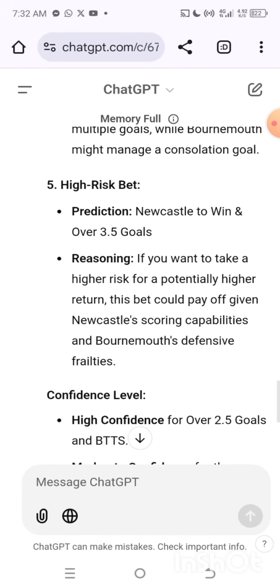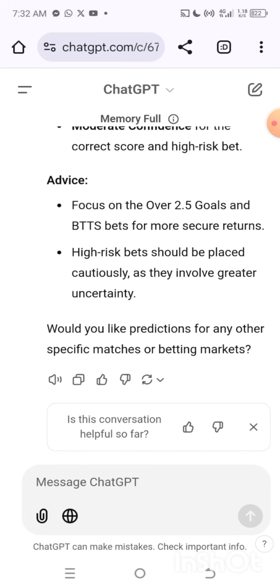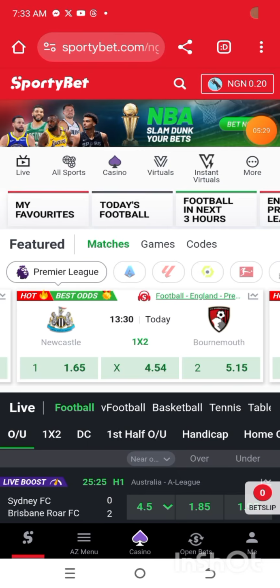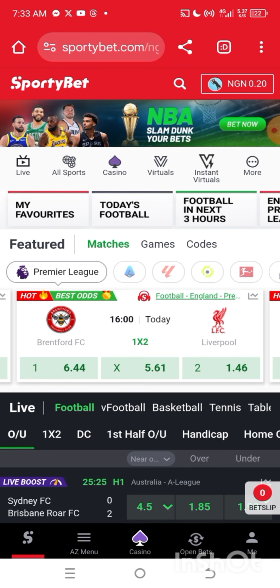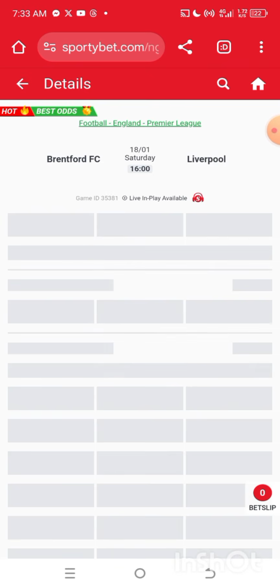We are going to run another game on ChatGPT before we go to the next website we are going to use. So the next thing I have to do is go back to my SportyBet account, copy out another game, and paste it to ChatGPT to get a prediction for it. So let's go to my SportyBet and copy out any random game. This is my SportyBet account. Like I said before, I copied the Newcastle and Bournemouth match, but now I'm going to copy another game. This is the Brentford and Liverpool match. I just have to copy it.